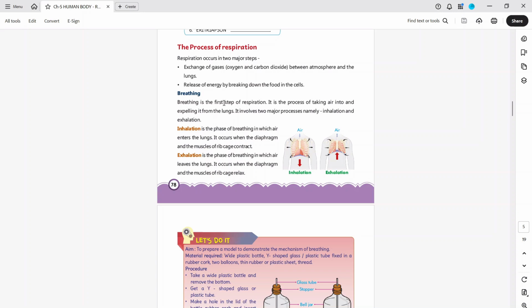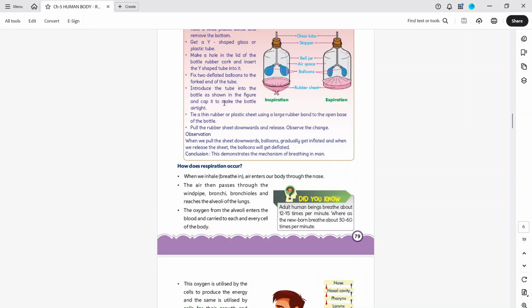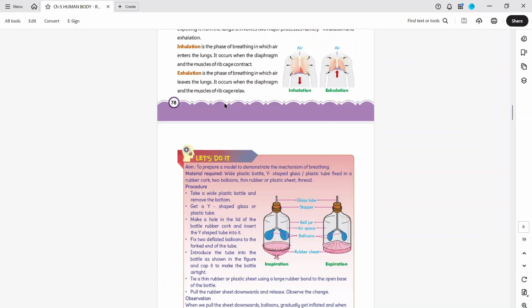Inhalation. Inhalation is the phase of breathing in which air enters the lungs due to increased lung volume following contraction of the diaphragm and intercostal muscles. Exhalation is the phase of breathing in which air leaves the lungs due to relaxation of the diaphragm and intercostal muscles.